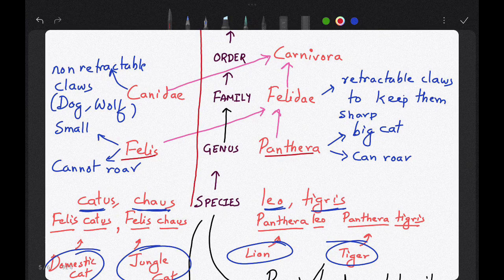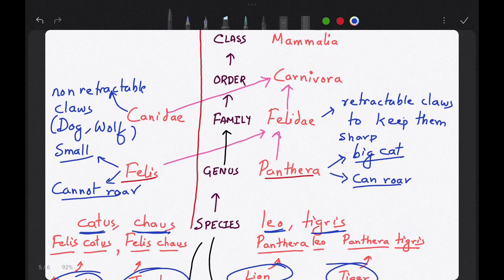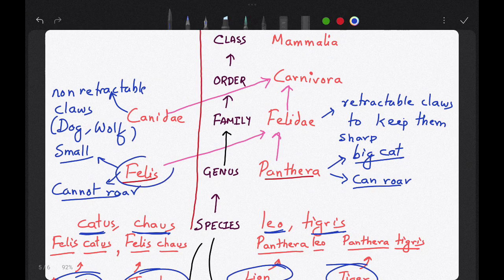Now, the genus for the cats is Felis, and for the lion and tiger it is Panthera. Panthera are big cats and can roar, and Felis are small cats and they cannot roar. That is the difference. Now the family, both of them form a similar family, that is Felidae. It means they have retractable claws to keep them sharp. Their claws can be taken back, they are not exposed, so that they can be kept sharp.